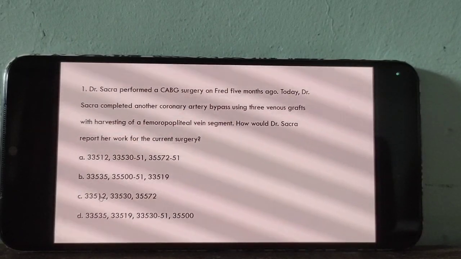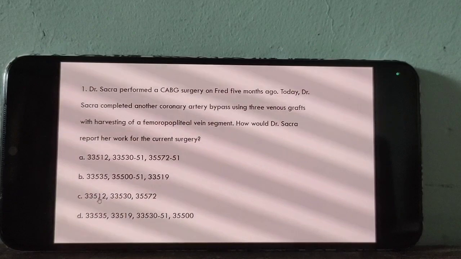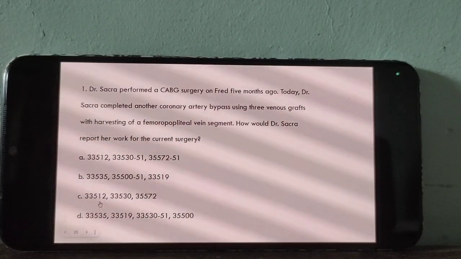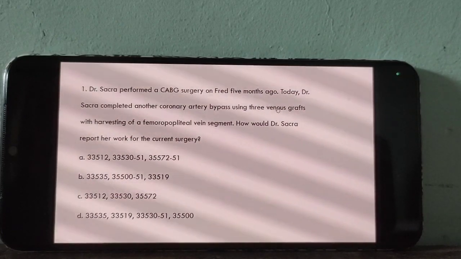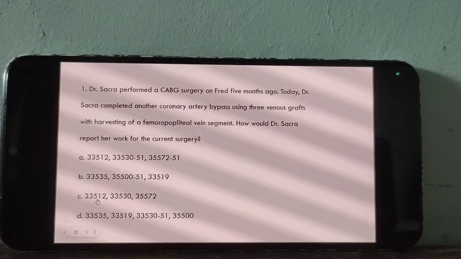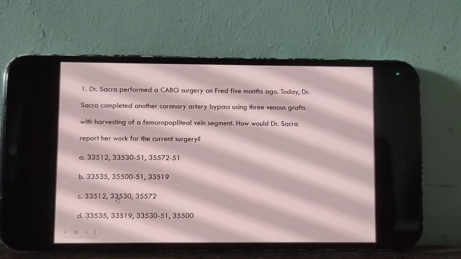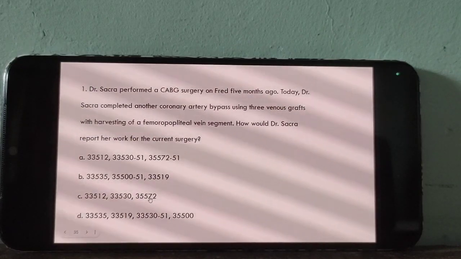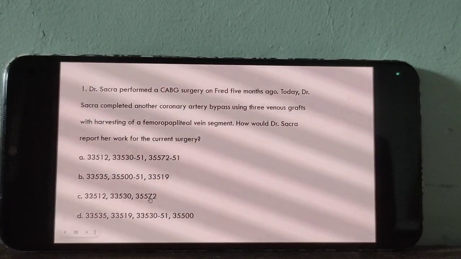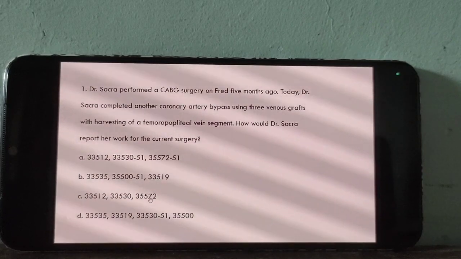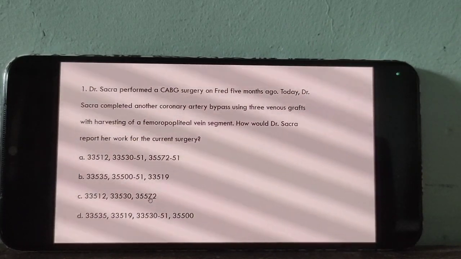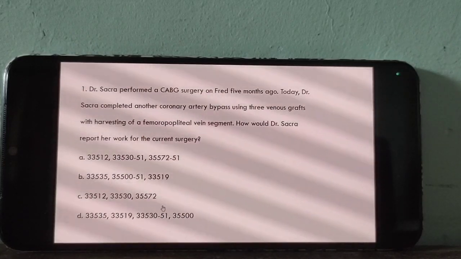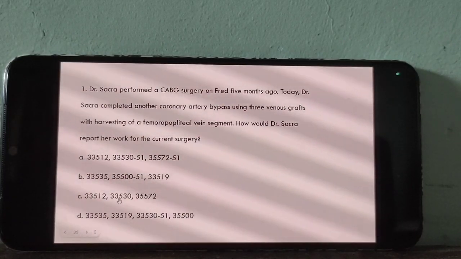Now, what about the use of this code 33512? If the answer is C, why? Three coronary venous grafts. For three venous grafts, 33512. Then, what about this one? 35572. That is the add-on code for femoropopliteal vein harvesting. Super. What about 33530?